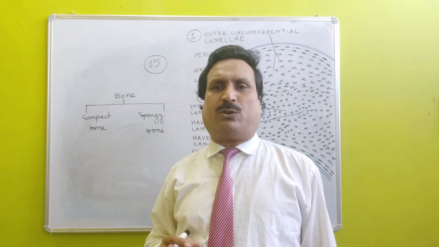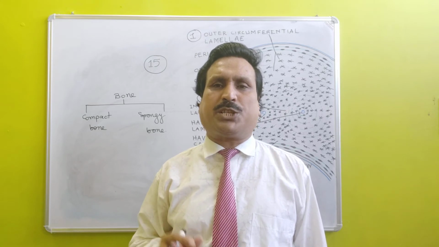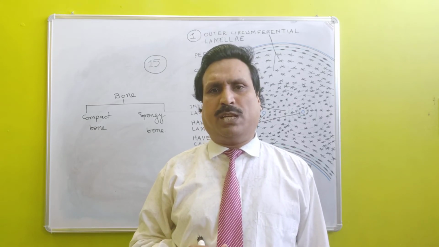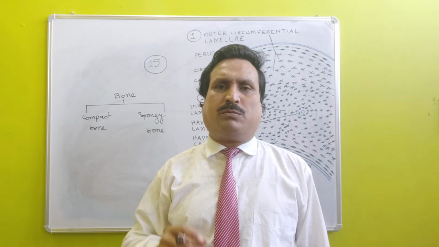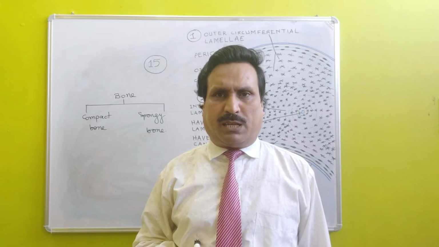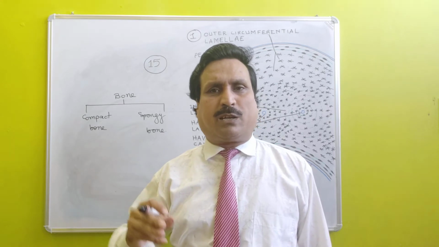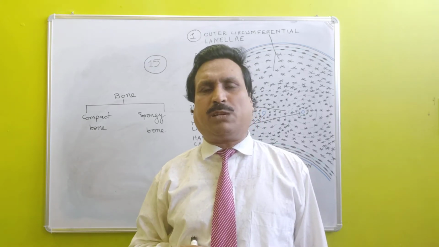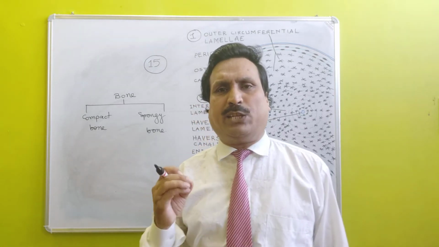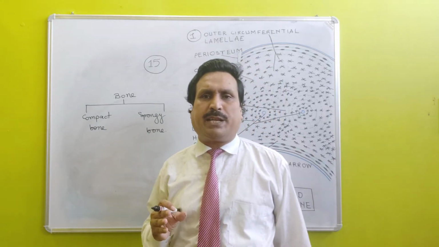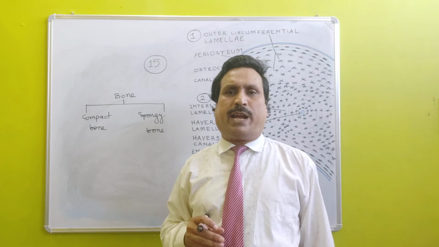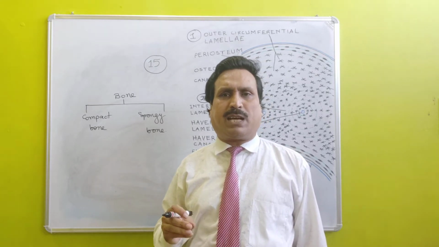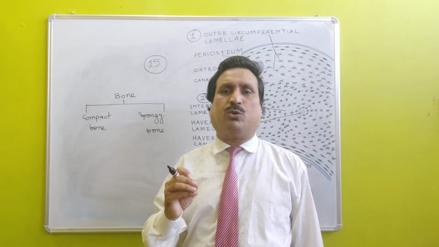And red bone marrow is meant for formation of different types of blood corpuscles. Red bone marrow forms red blood corpuscles and white blood corpuscles. Out of white blood corpuscles, granulocytes and agranulocytes are formed, and blood platelets are also produced by red bone marrow.